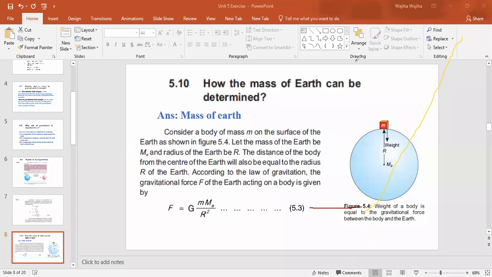So class, you just have to make the diagram. Then you have to explain this diagram and write the law of gravitation over here.